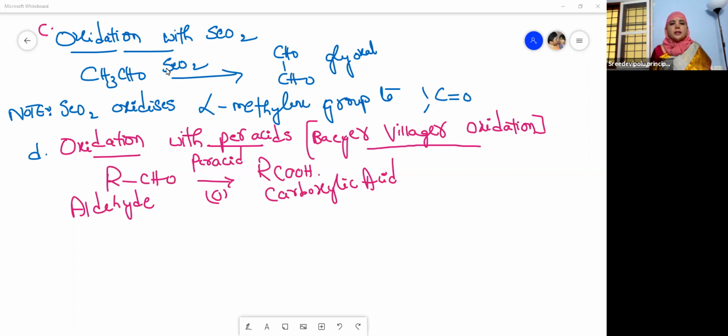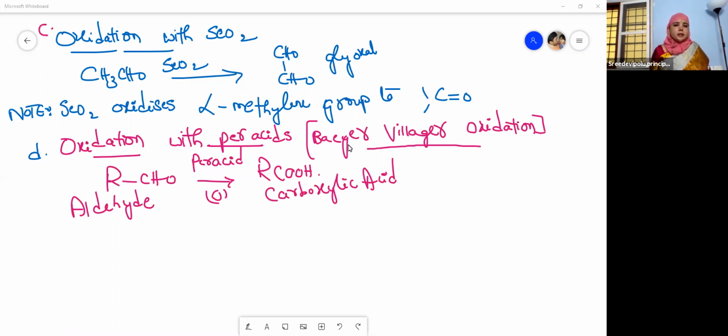When aldehydes undergo oxidation with selenium dioxide, they form glyoxal, meaning the alpha methylene group is converted into the carbonyl group. Then oxidation with peracids, called the Baeyer-Villiger oxidation. Aldehydes undergo oxidation in the presence of peracid to give the carboxylic acid.